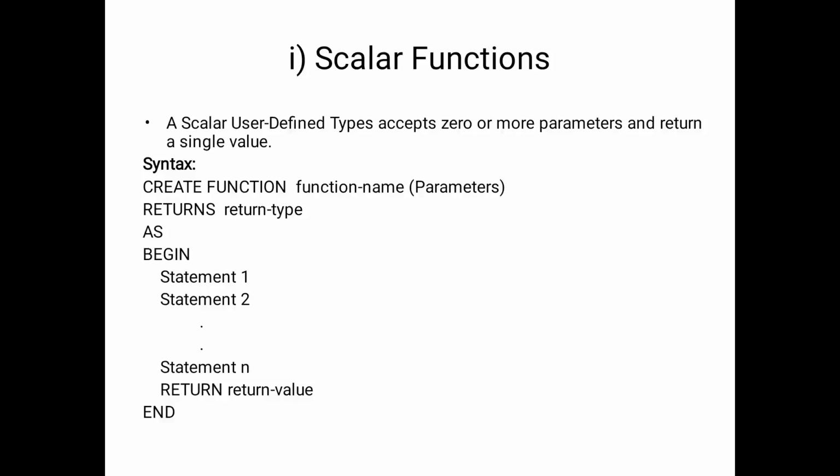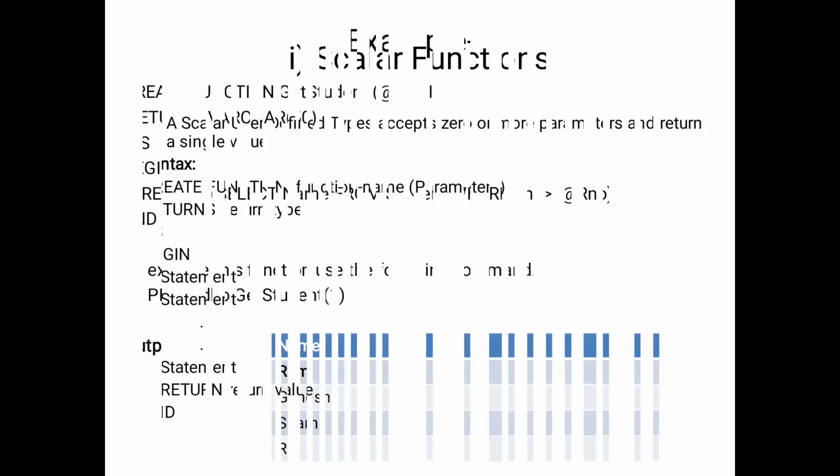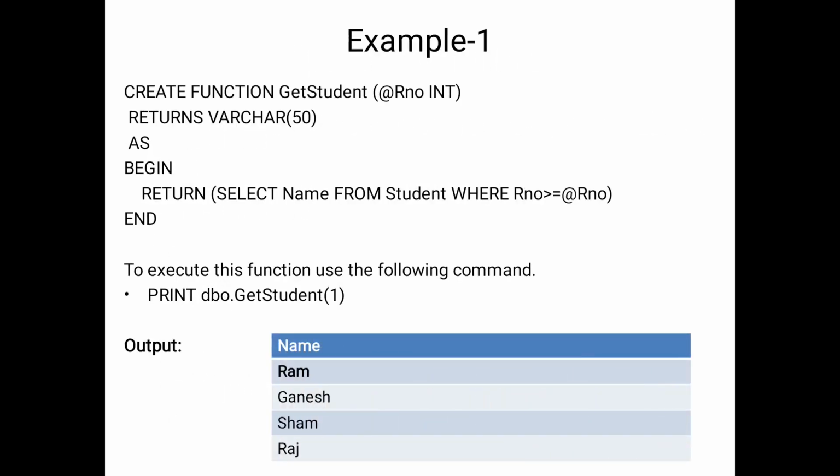The function starts with as begin, and after the begin we have to define the statements. By the end of the statements we can return the return values, and then end. So this is the syntax of the scalar functions.